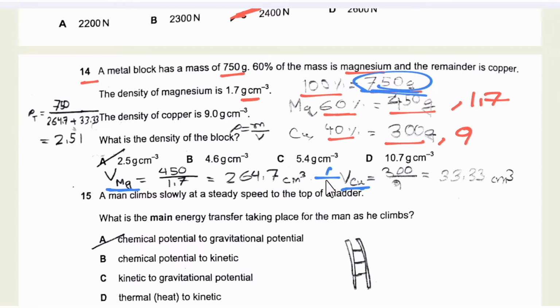Then we need to just add these two volume values to find the total volume. For the total density, we need to find total density is equal to total mass by volume. So we get the density as 2.51, that is option A.